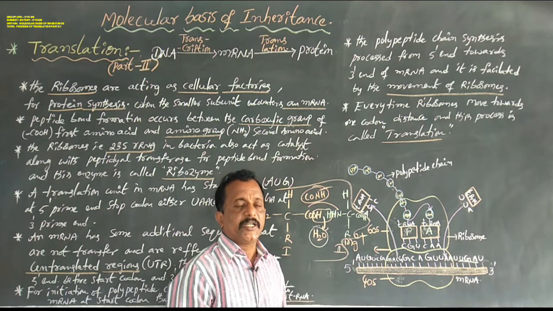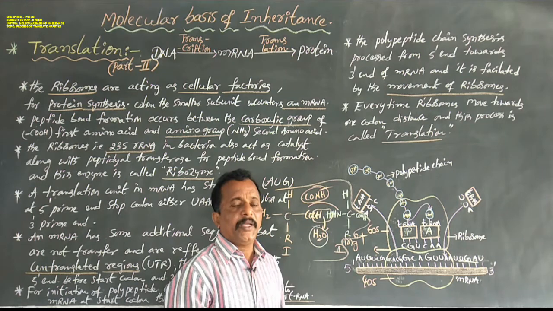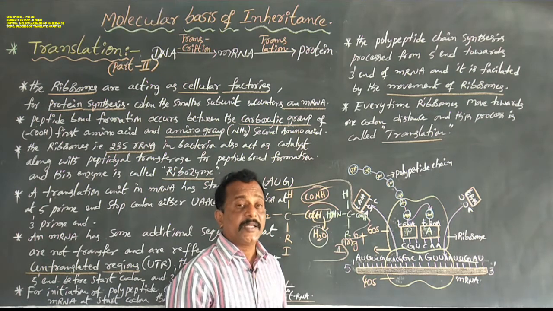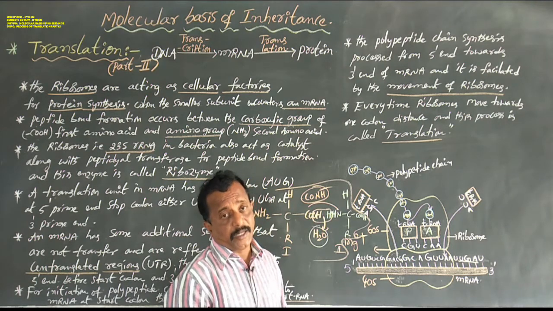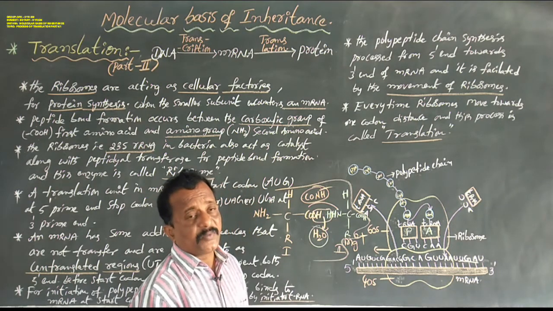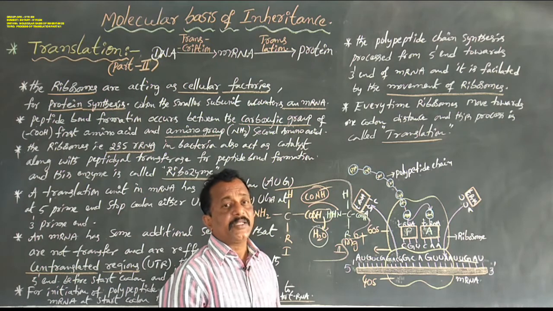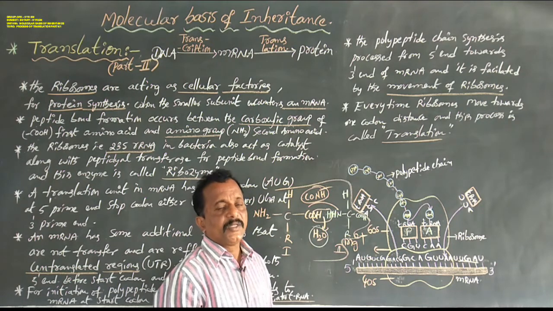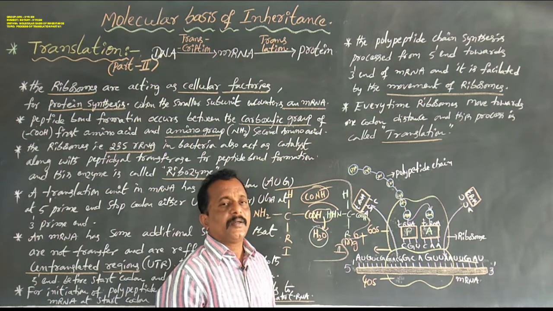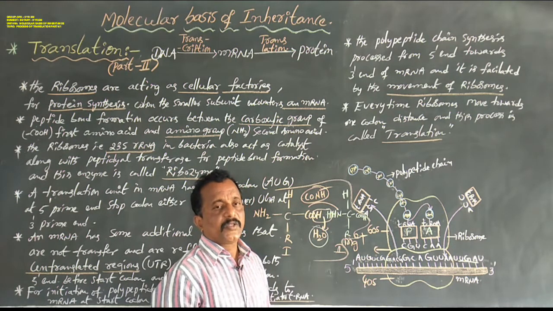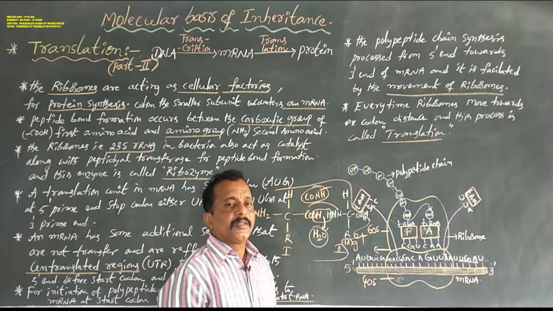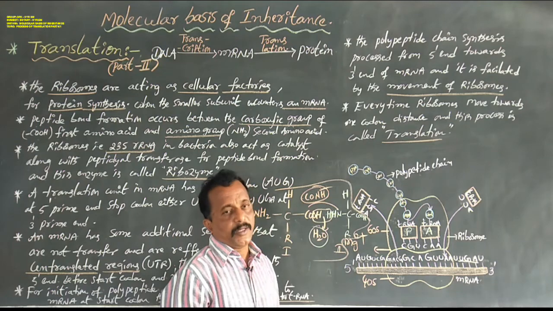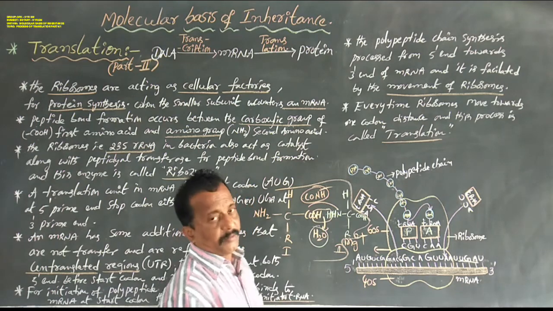The first tRNA, the initiator tRNA, recognizes the sense codon. This first tRNA brings one amino acid, which is coded by the sense codon.